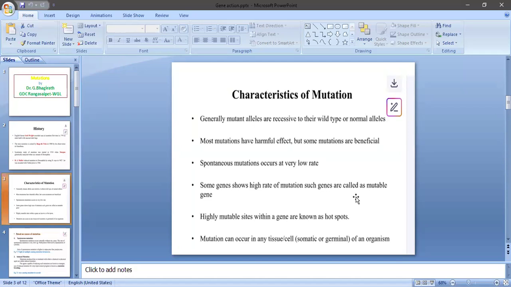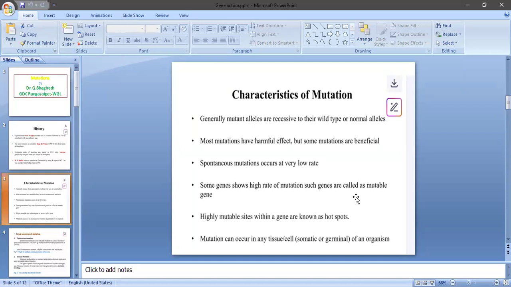Mutable genes means that in some organisms, certain genes on the chromosome frequently undergo mutations. That means a high rate of mutation is present in a particular location of the chromosome which occupies a few genes. Such genes are called mutable genes.